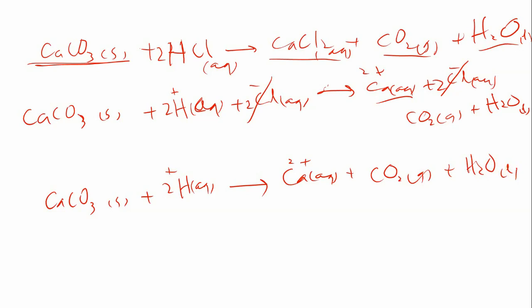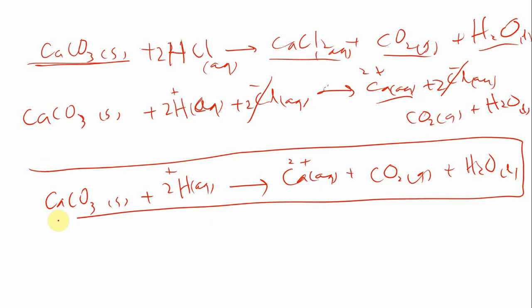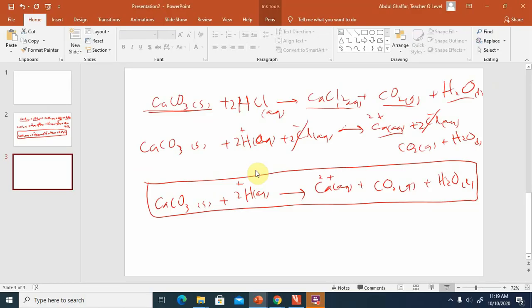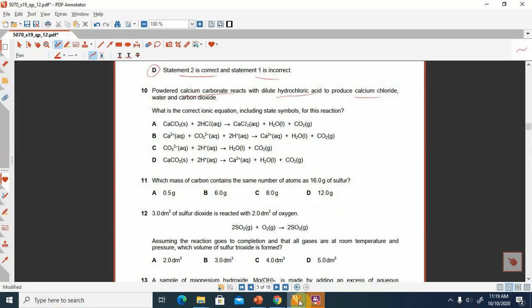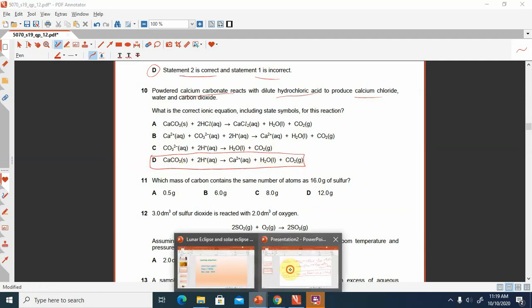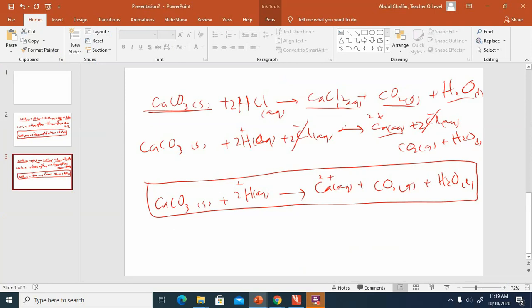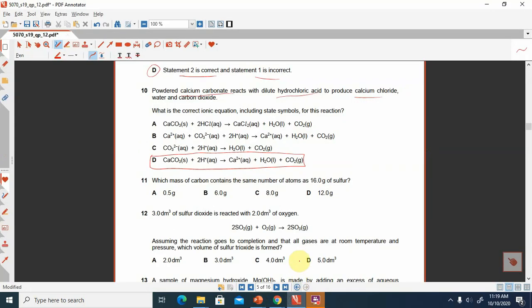Now move towards the paper and then find out the correct option. Now when you look at these options, so D is the correct option. Look at here, it is same equation which we have right now found. So this is the way how to write the ionic equation.